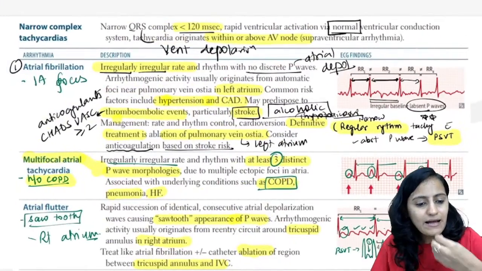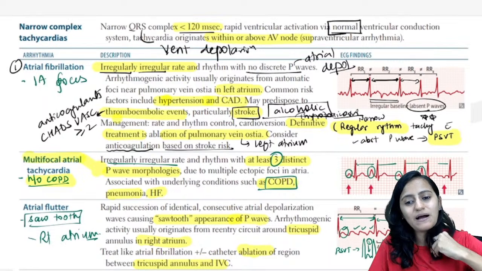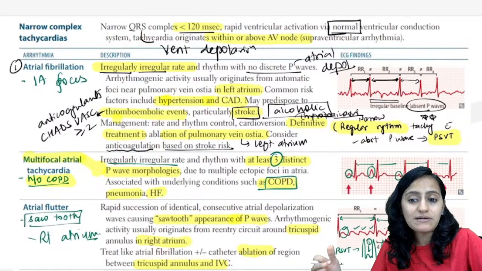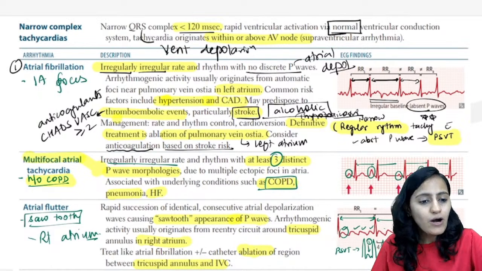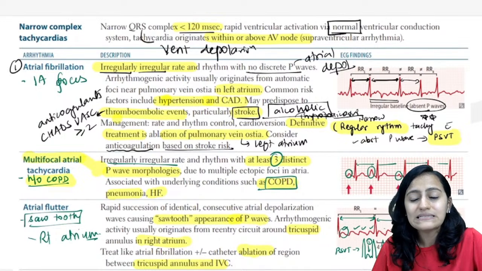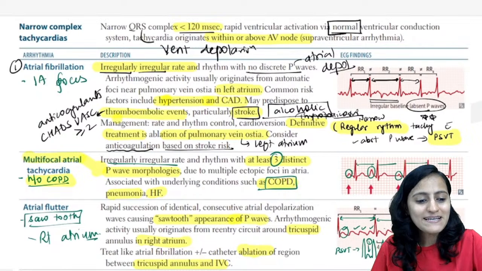I'll be coming to the treatment part, Vignesh, right? We are just discussing this part first, and then I'll come to some more tables, which are basically from your USMLE First Aid, but the Step 2 CK part, the clinical part of that. Okay, alright. Everybody give me a quick thumbs up if this is clear. We are annotating First Aid as well while we are doing these sessions, and this is important for FMGE, NEET PG, INI-CET, all the exams. A quick thumbs up there, everyone.